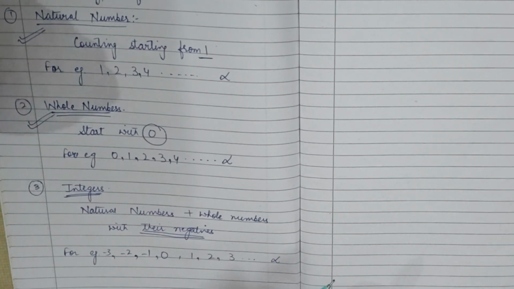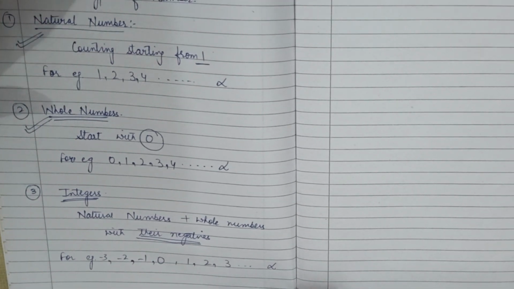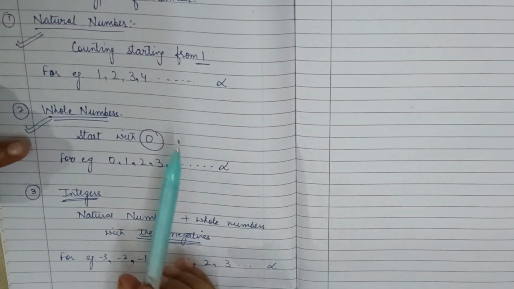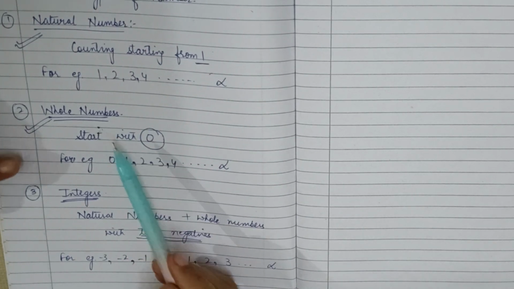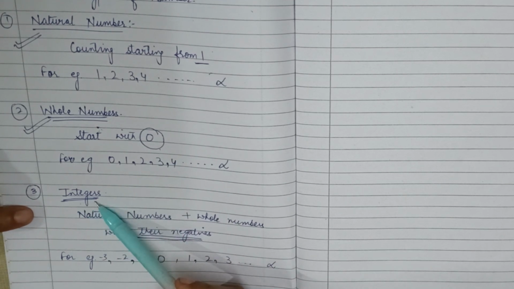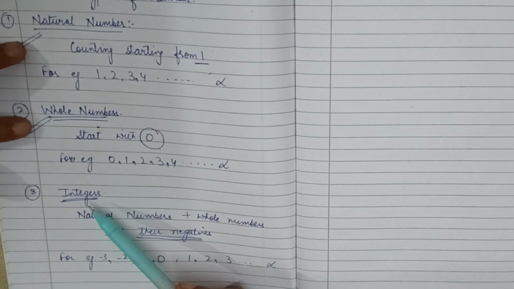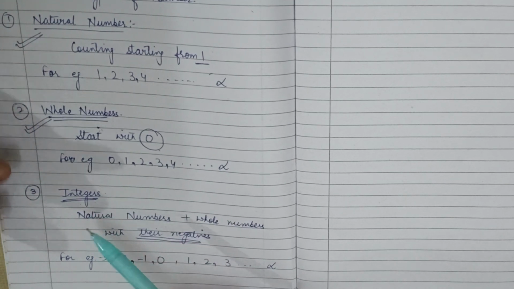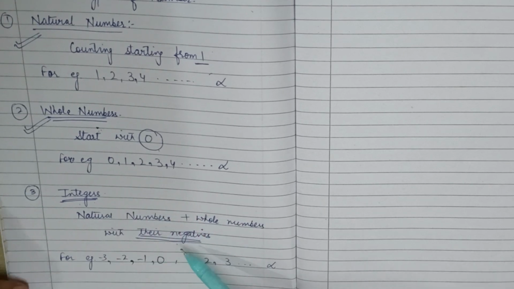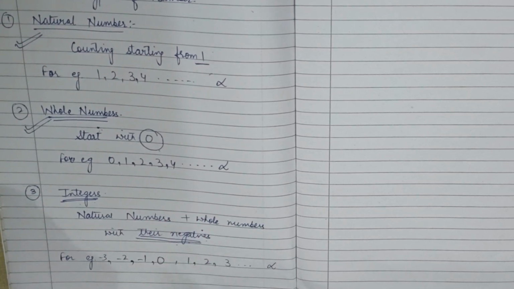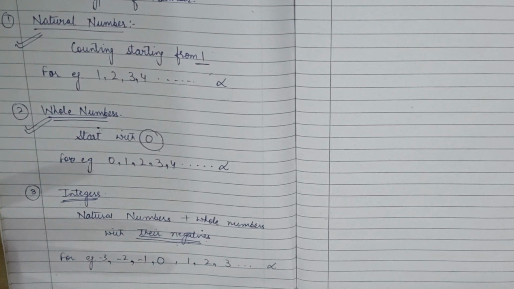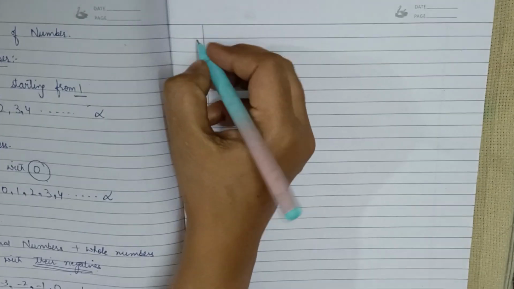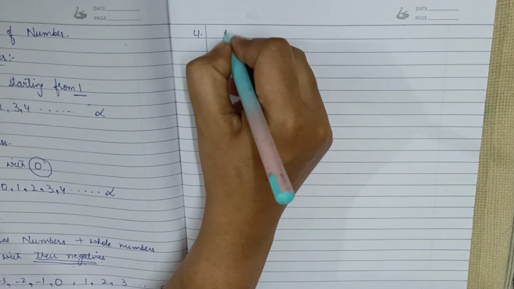So, understood what are natural numbers? Natural numbers are the numbers that start with 1. What are whole numbers? Whole numbers are the numbers that start with 0. And what are integers? Integers are a combination of natural numbers and whole numbers, and in integers the negatives are also included. For example, minus 3, minus 2, minus 1, 0, 1, 2, 3 and so on. Now the next one is rational numbers.